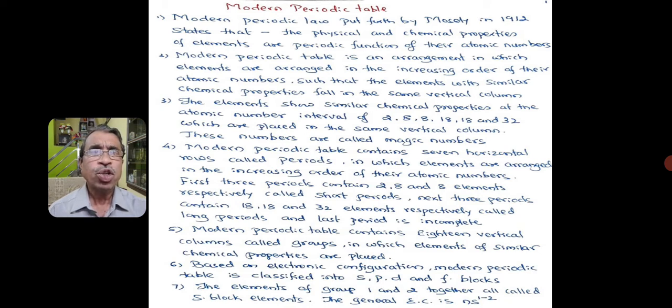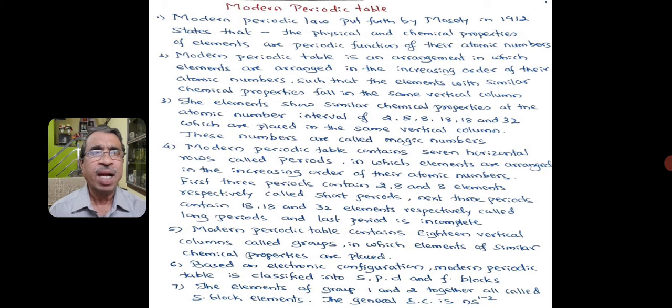The elements show similar chemical properties at the atomic number intervals of 2, 8, 8, 18, 18 and 32, which are placed in the same vertical column. These numbers are called magic numbers.